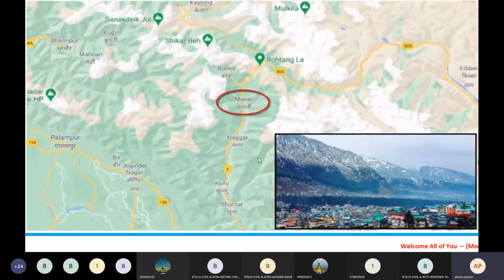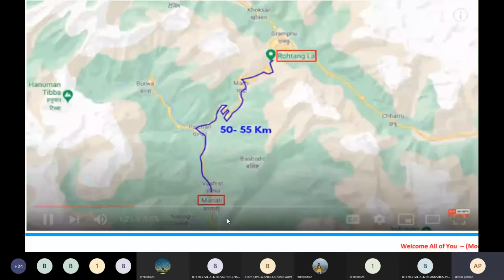I will show you another important map. See here, we have Manali, then Palchan will be there. Then this is the old route. Then we have Madi here, and then Rohtangla, and then here we have Leh or Ladakh.